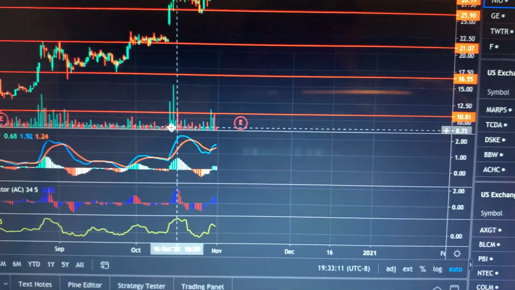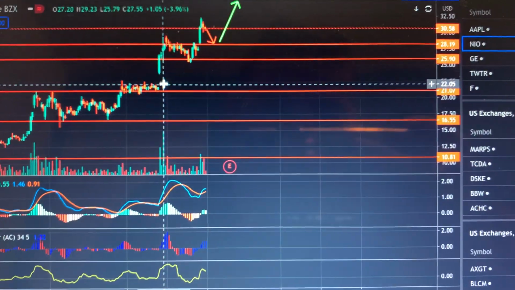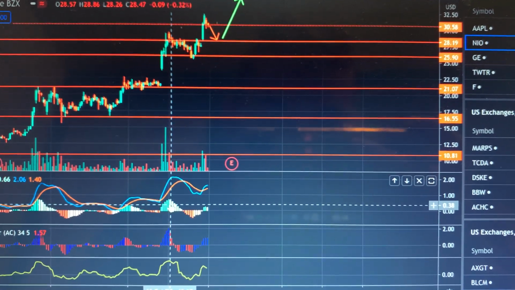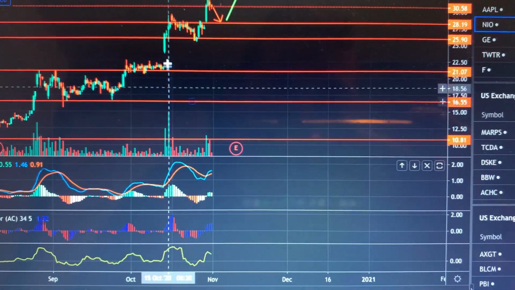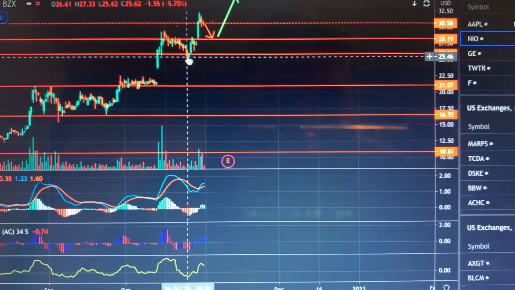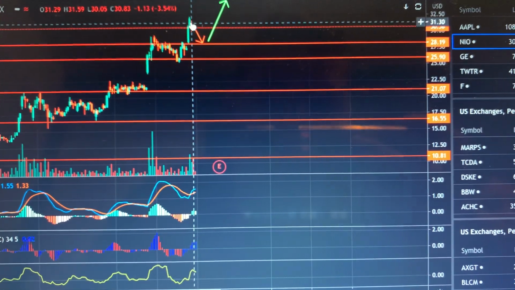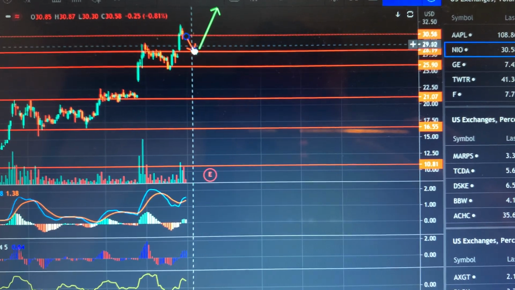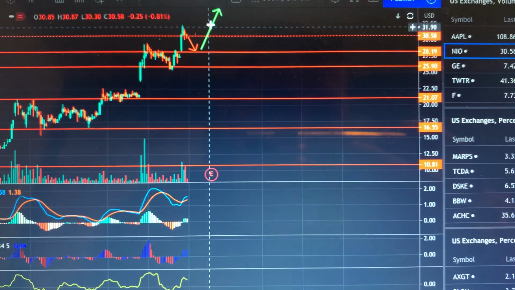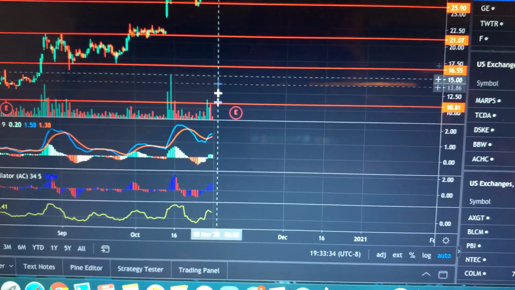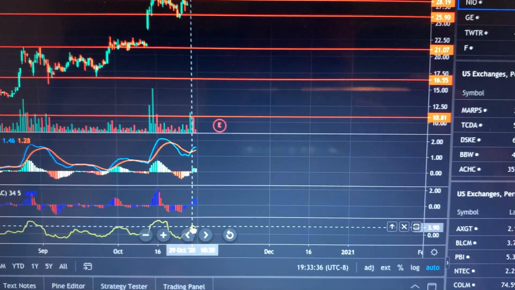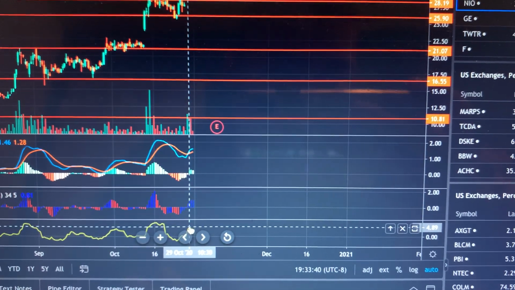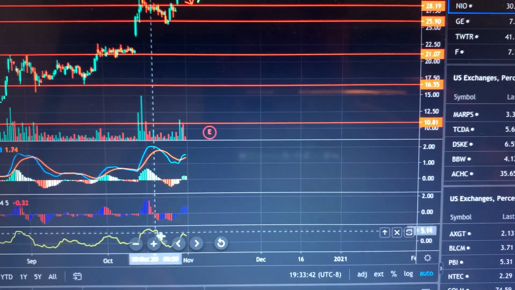But like I said, last time we were at these levels, you guys can obviously see here, with the MACD, once we started seeing weaker MACD bullish candles, we did start to go down. We did on average go down about $4 on the last rundown. I do think the same thing is going to happen. I do think we're going to go back down to the $25 level, and then we're going to shoot all the way back up. Also, the momentum is showing the same signs as it did before right here. We are at the 3-ish, 4-ish levels. Last time we were here, we did go down $4.